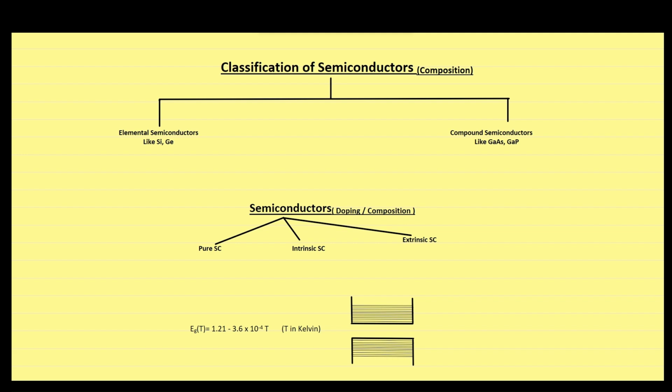Therefore, it is not possible that all the electrons present in a crystal will require exactly the same amount of energy for making transition. Obviously, this is true, but it is also not practical to find different values of energy that are required by different electrons for excitation. Therefore, in general, we assume that an electron on average will require energy equal to the energy band gap for making transition.